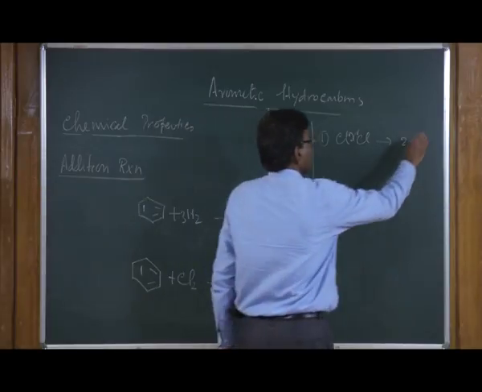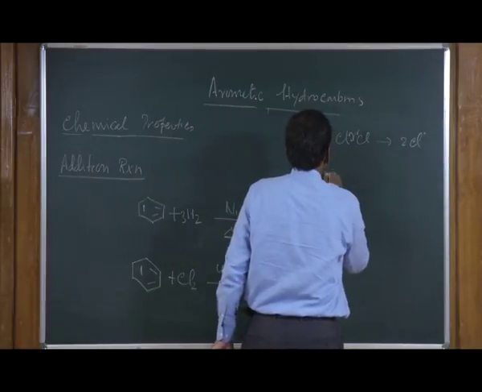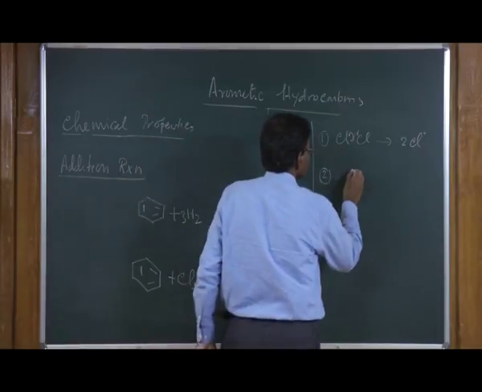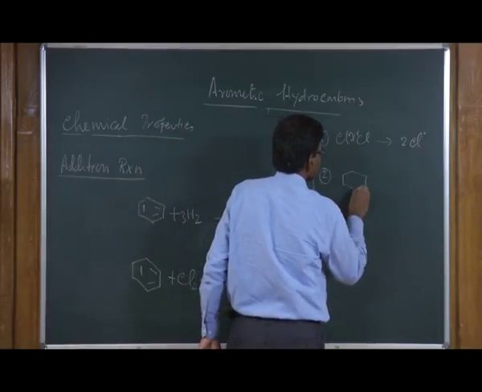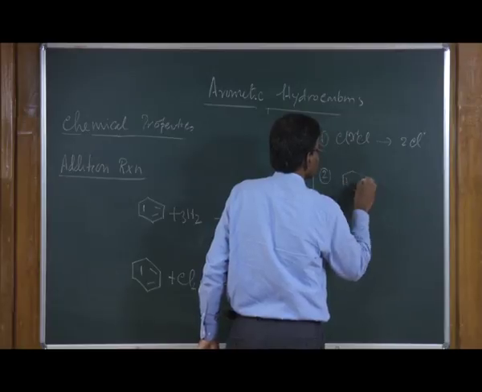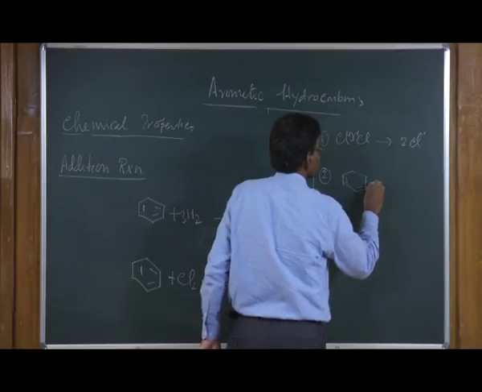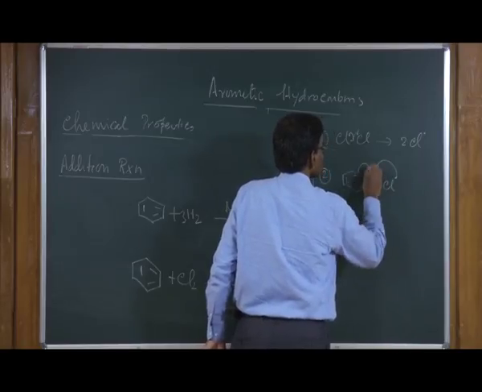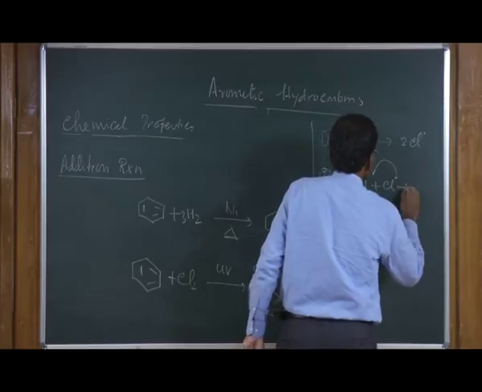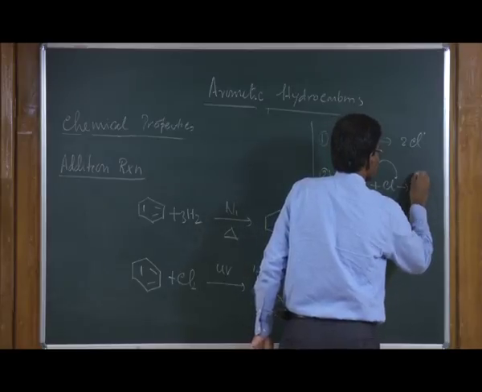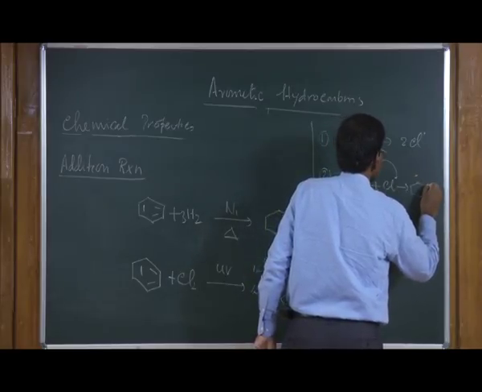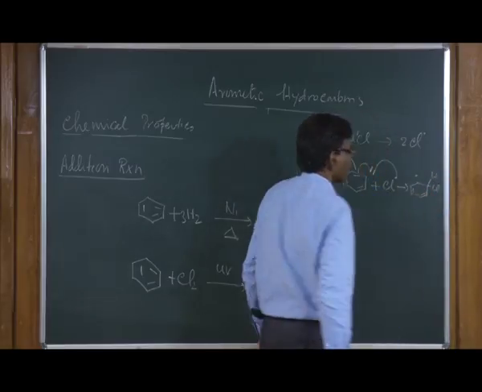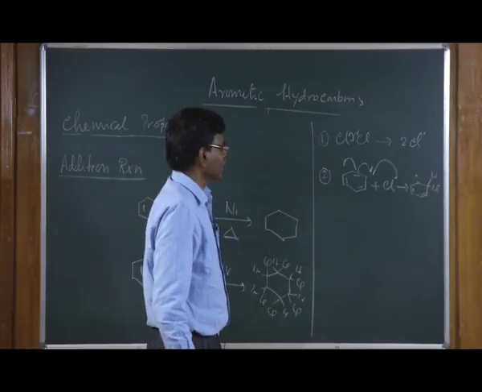This Cl radical reacts with benzene to form this radical intermediate.